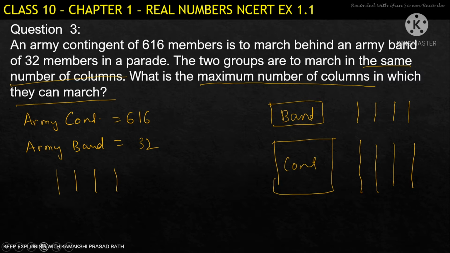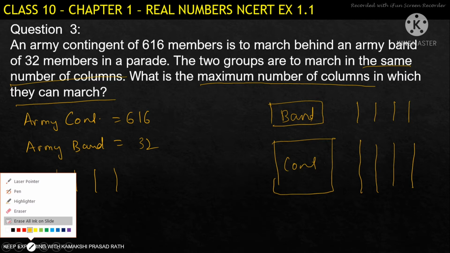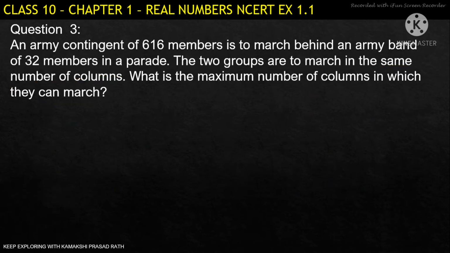To understand this question, let us take some easy numbers so that we can identify properly. Suppose in that army contingent there are 24 members, and in the army band there are 12 members. Now we have to find how we can divide these 24 members into columns. That means we have to see by what numbers I can divide 24, so I have to find out the number.